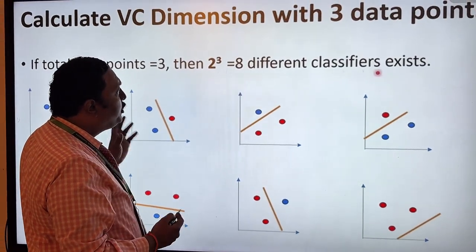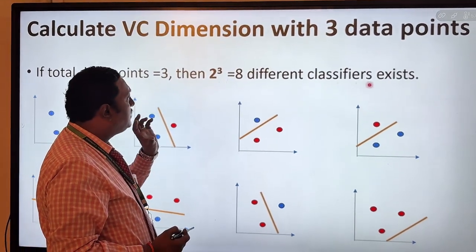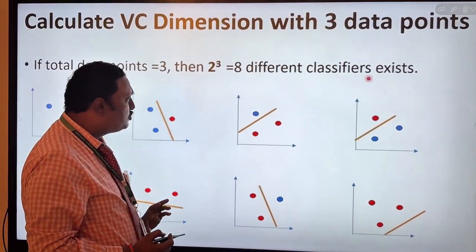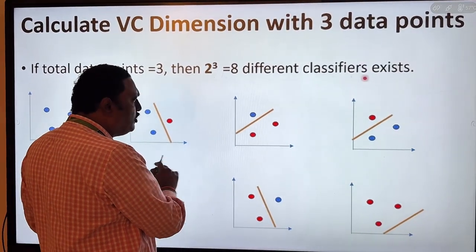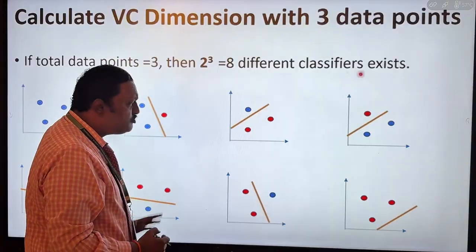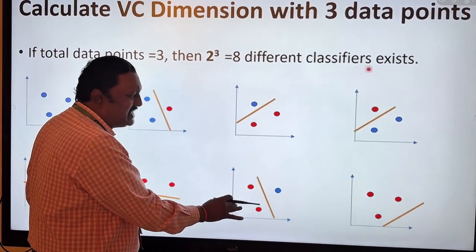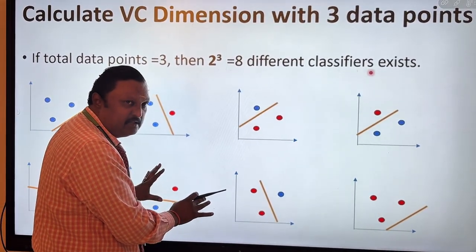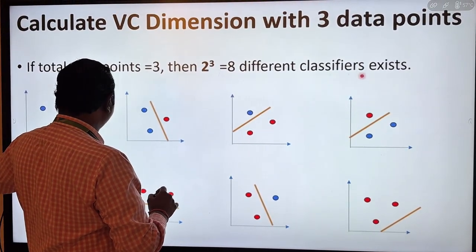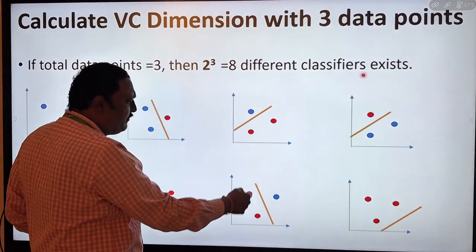Next example, I am going to use 3 data points. 2 to the power 3 means 8 different classifiers, and I am going to use those 8 different classifiers, using different slopes of lines. All the 3 data points should be classified in a very correct manner. See the example, the 3 data points. So I am going to use this line, different types of lines.